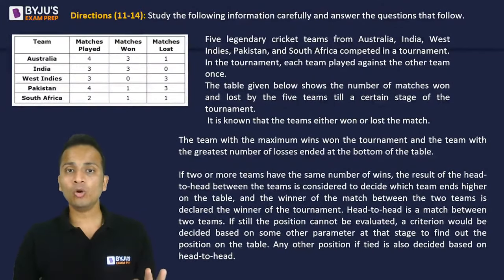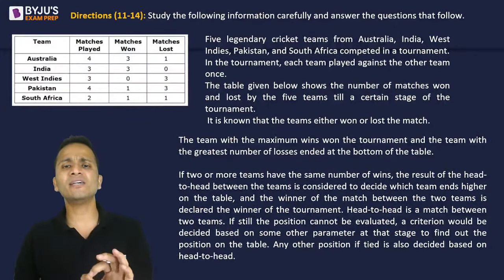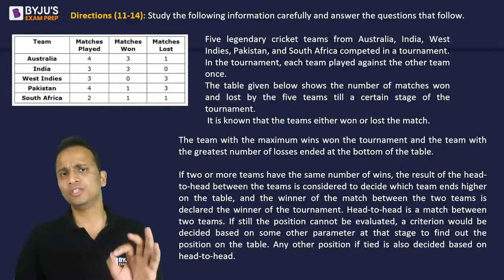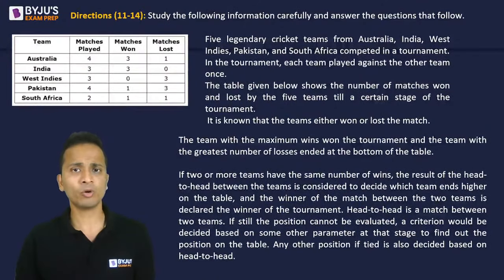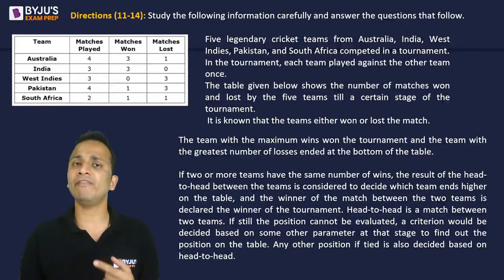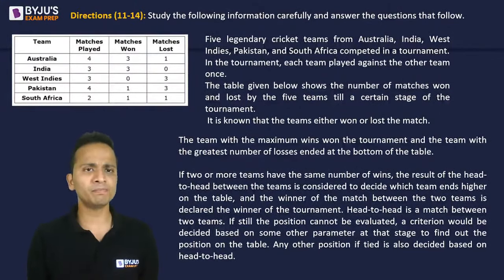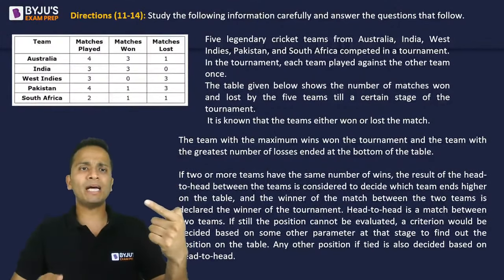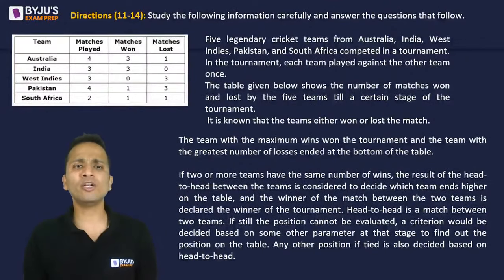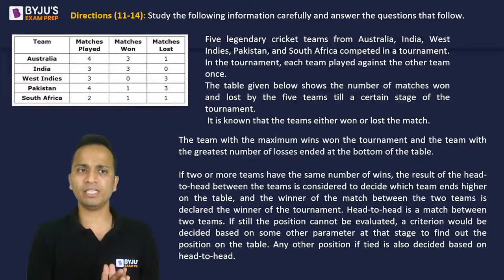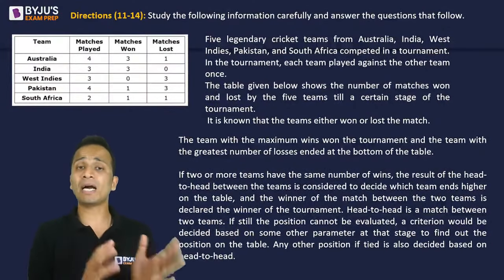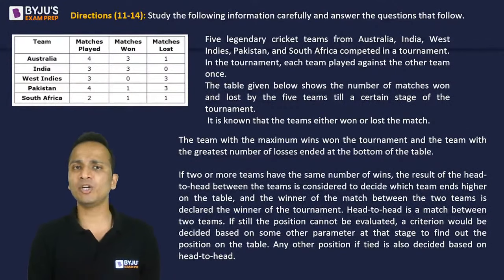Important, the table below shows the number of matches won and lost by 5 teams till a certain stage of the tournament. Okay, so till a certain stage. So this is not the final table after the tournament. Every team will play 1 match with every other team, so Australia will play 4 matches. Australia has played 4 matches, but India has played only 3. So India has not played 1 match with one of the teams. Similarly, West Indies has played only 3, Pakistan has played all 4, South Africa has played only 2 matches.